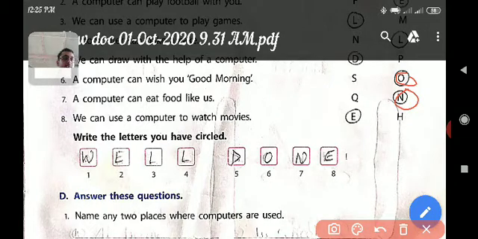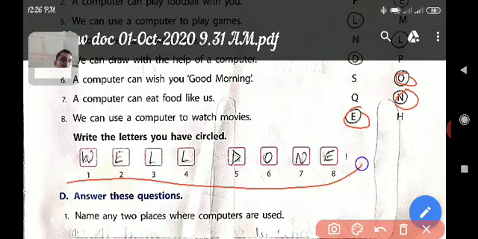Now question number 8: we can use a computer to watch movies. Yes, we can use it. That's why we will circle this E letter from the like column. Now let us fill in the letters we have circled serially. Now see here, we can see here, well done. So if we fill all these letters serially, we can see here, well done.